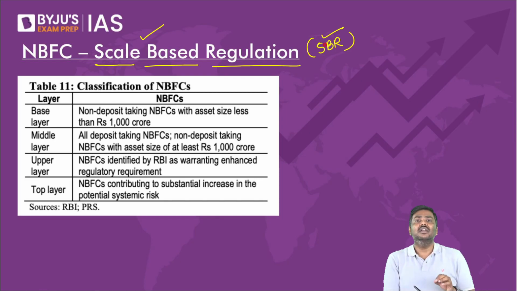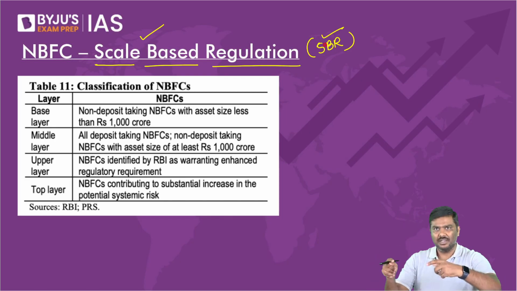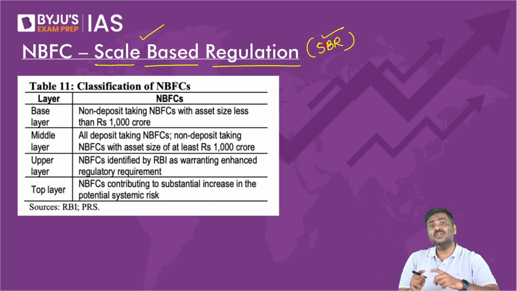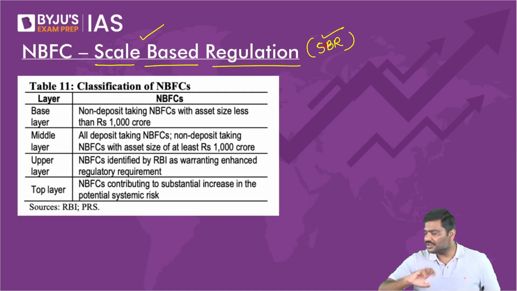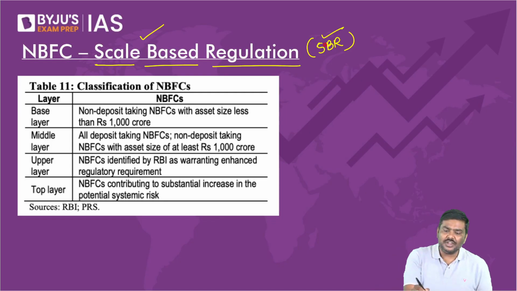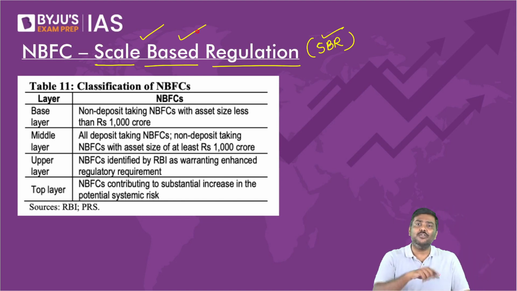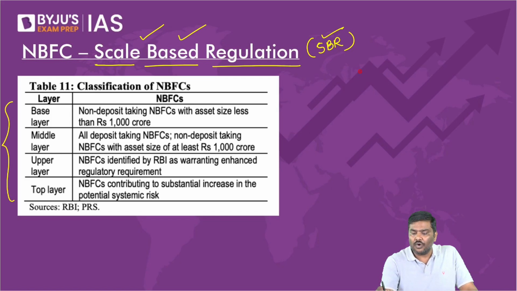I'll repeat it again. What do you mean by scale-based regulation? RBI says there are NBFCs. Based on the size of the NBFC, the kind of activity done by the NBFC, and the risk the NBFC will create if it fails, I will have different classification now. And this classification is called scale-based regulation. What is the new classification done by RBI for more regulation of NBFCs? There are 4 layers in this. Please understand this.